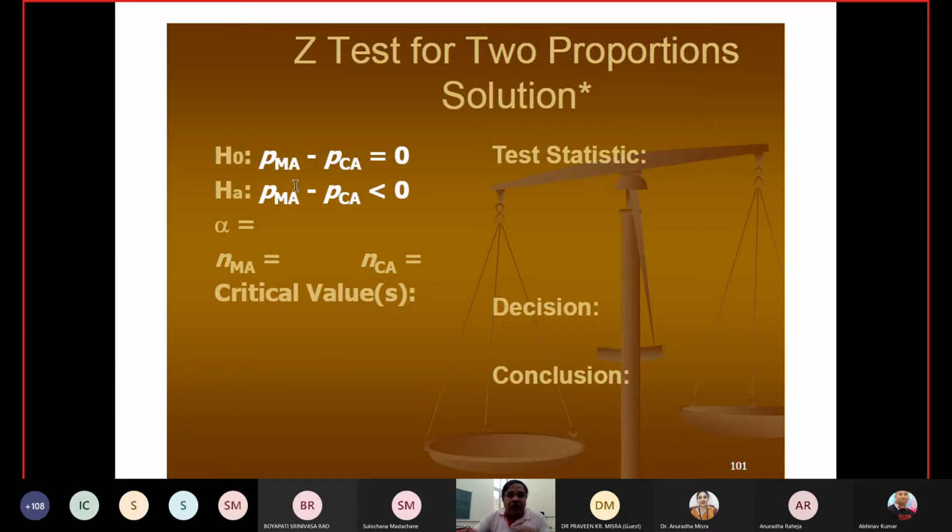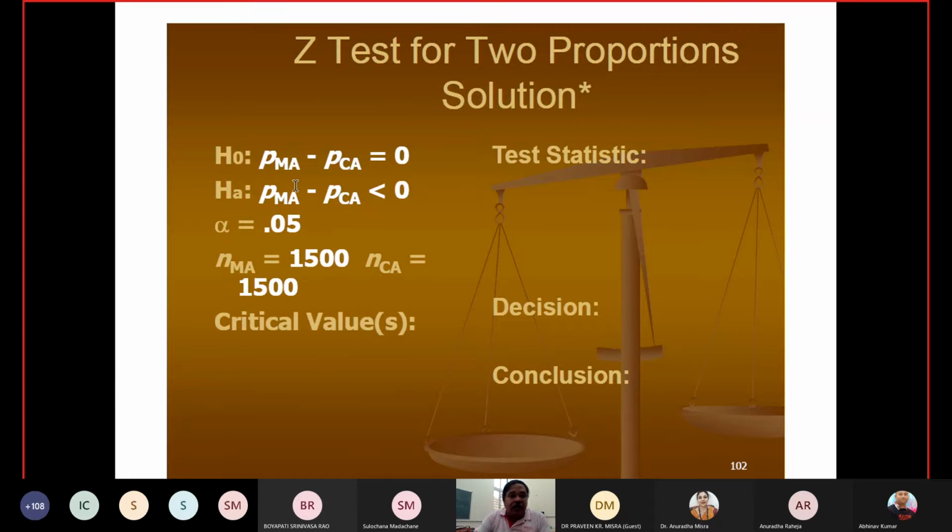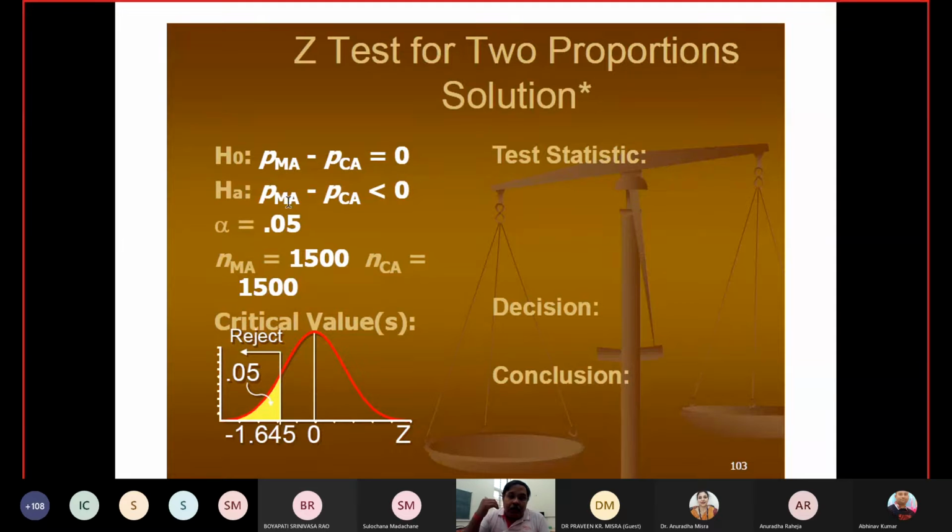You decide the H naught, and correspondingly you can decide the H1. Then these are the sample sizes you have decided. Here, in the null, our observation is that both populations are equal, but in the realistic alternate assumption, it is saying that if it is not equal, then PMA should be less than PCA.